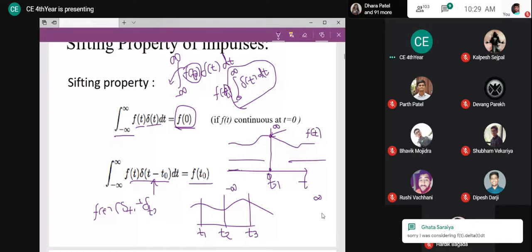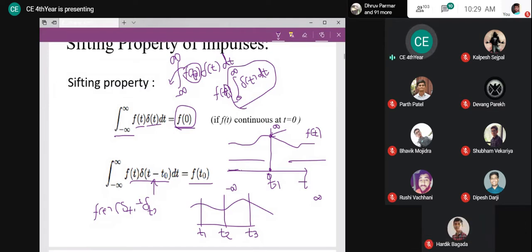So if multiple impulses are there, then you will have the summation f of t1 plus f of t2 plus f of t3. Because ultimately, you can separate out the integration in the summation. You can see this case as the summation of f of t into delta t1 plus delta t2 plus delta t3. So you can apply the same logic to all, right? Okay.